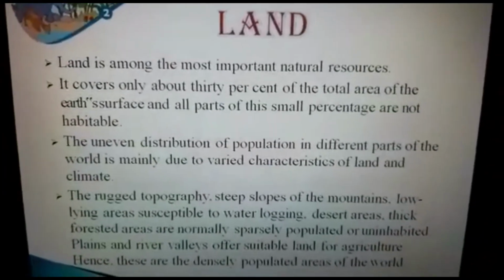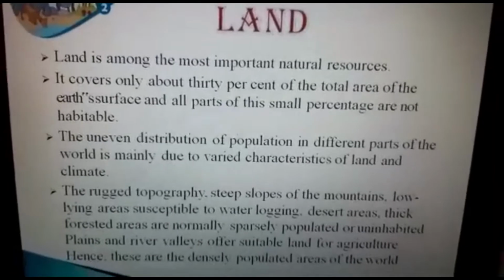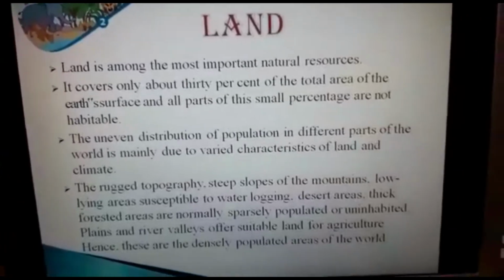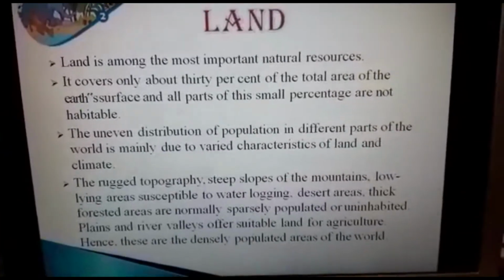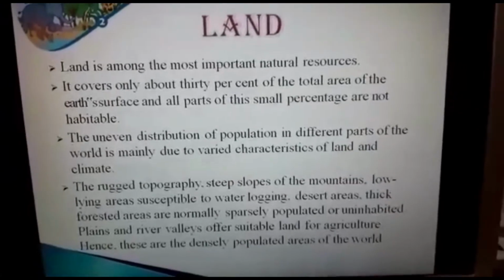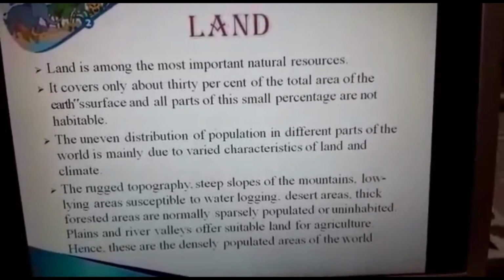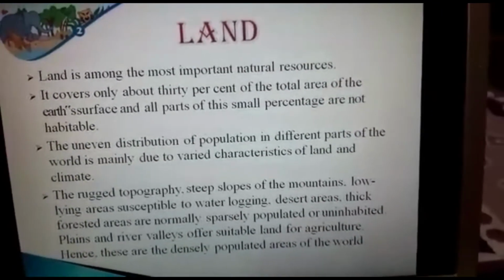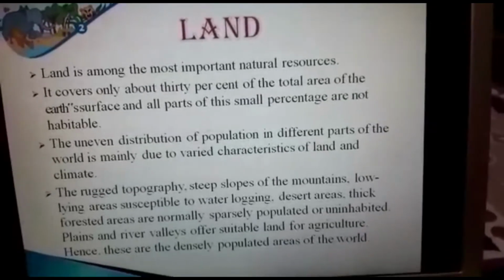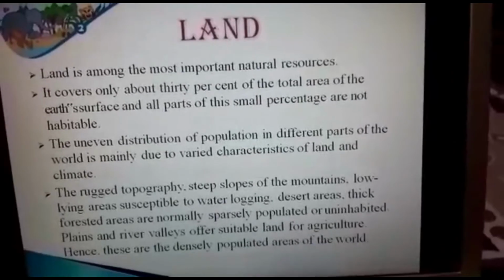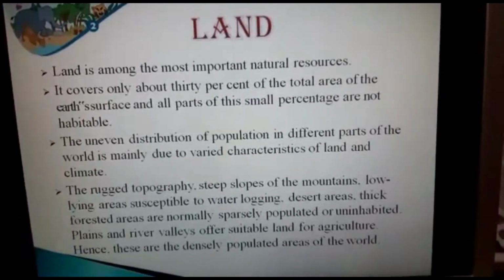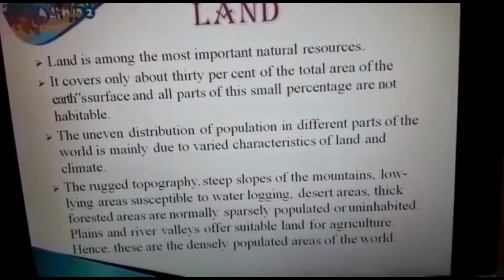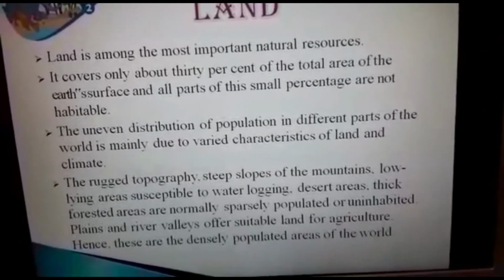Land is among the most important natural resources. It covers only about 30% of the total area of the earth's surface, and not all parts of this small percentage are habitable. So students, from 100%, 70% is water and 30% is land. In this 30% also, humans do not live on all parts of the earth's surface. Why? Because that part is not habitable.